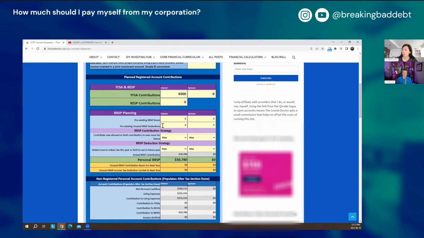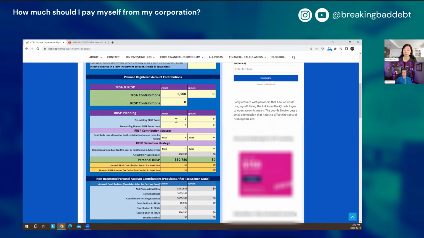Okay. All right. So now we're moving on to the RRSP section. So this is pre-existing RRSP room. So this is all the RRSP that I have contributed to date, right? Well, it's how much room you have left over that you haven't used. So if you've had room and you've used it every year, then it would just be zero.